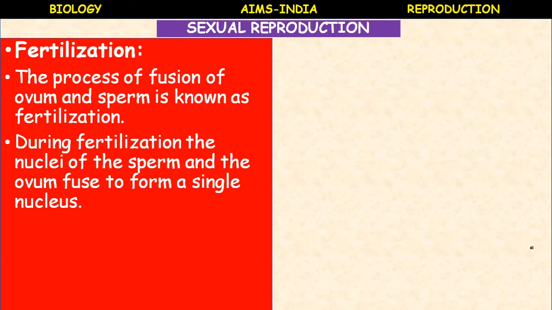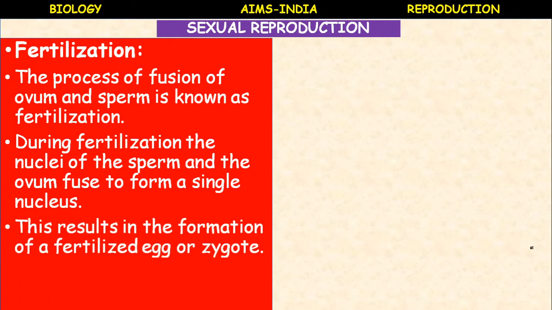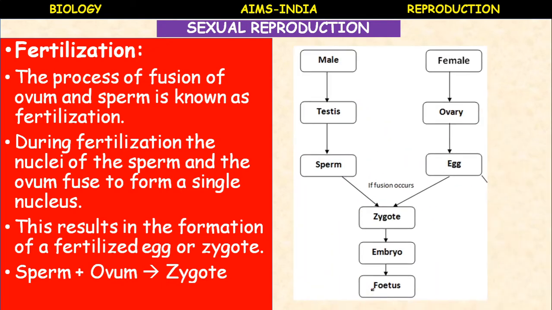During fertilization, the nuclei of the sperm and the ovum fuse to form a single nucleus, which is called the zygotic nucleus. The product of fertilization is called a zygote. So fertilization results in the formation of a fertilized egg or zygote. Sperm plus ovum gives rise to zygote.